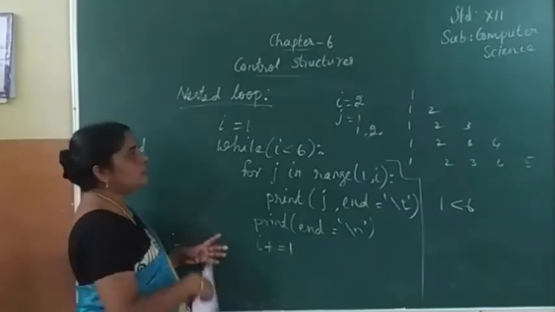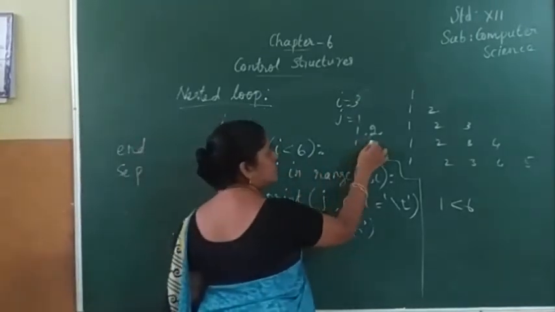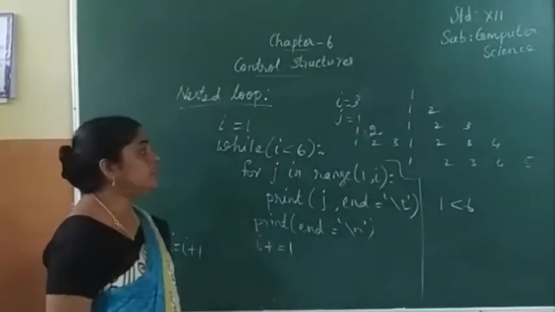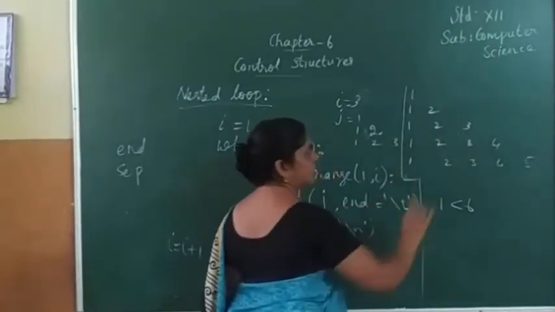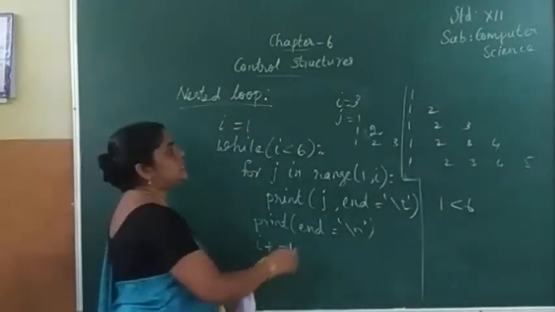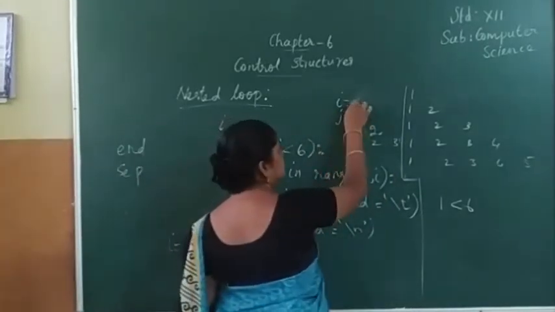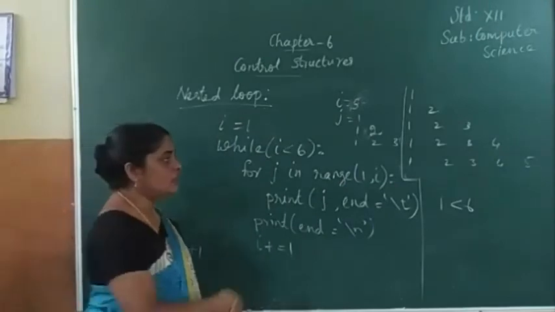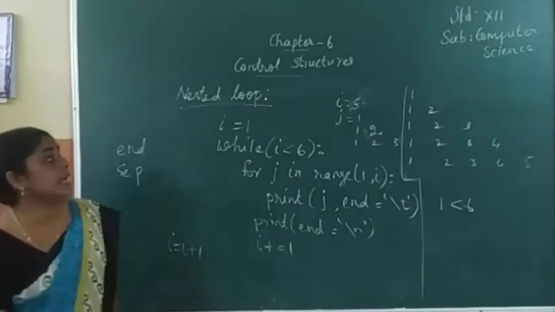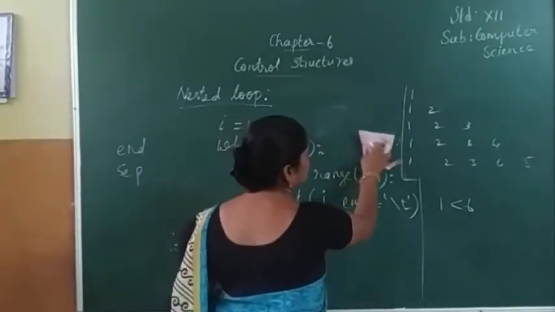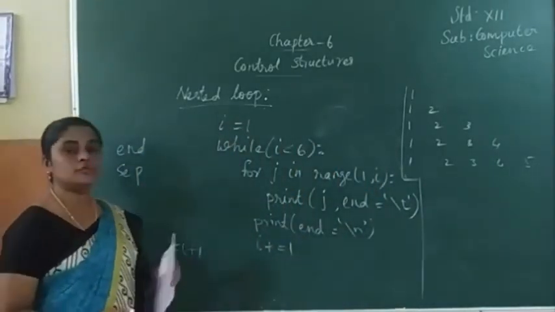So i value now 3. Now here j value 1, 2, 3. Comma will not come. So the values 1, 2, 3. Now again the i value changes to 4, so here one more value. Again, last the i value changes, that is 5. So print the value 5. So this pattern will be printed. This is the example using nested loop. Can you understand? Like this, many types of patterns we can display using the nested loop.